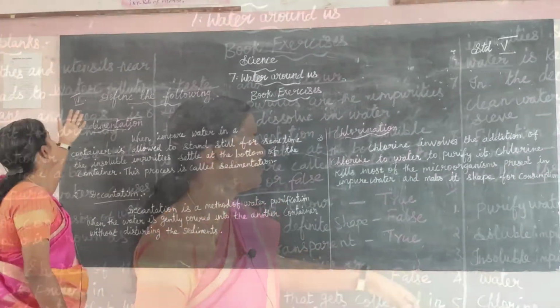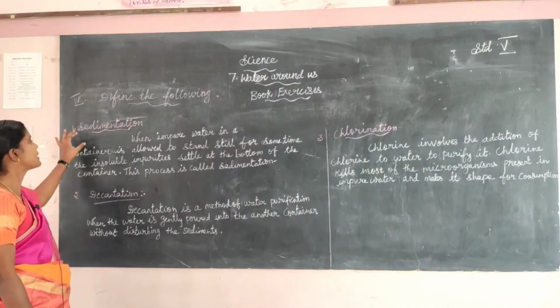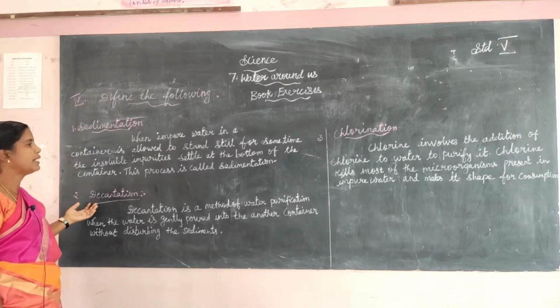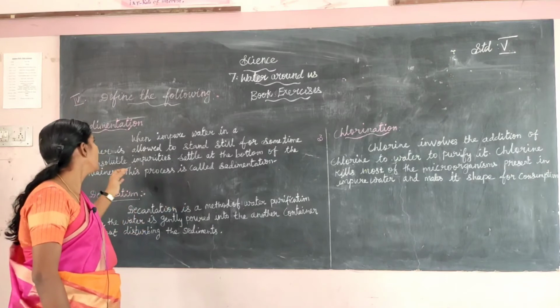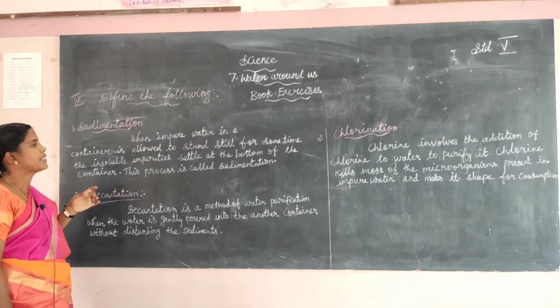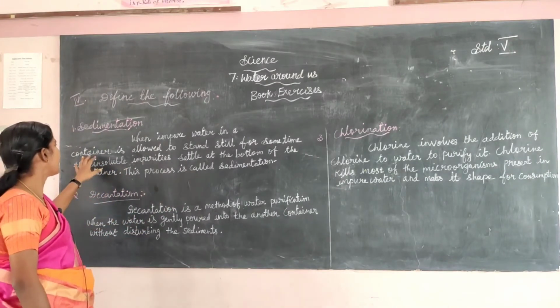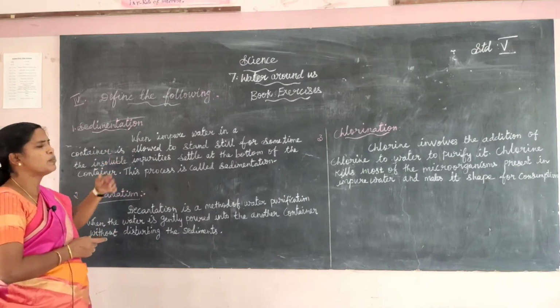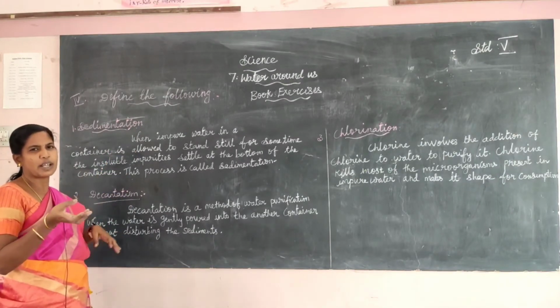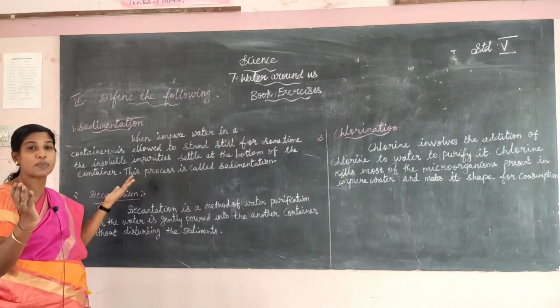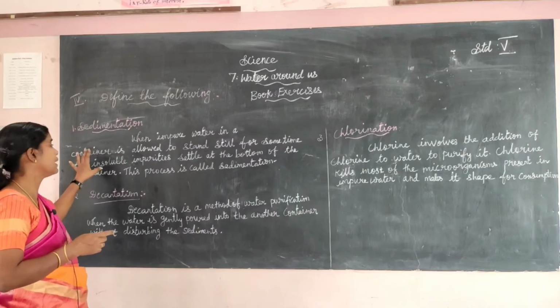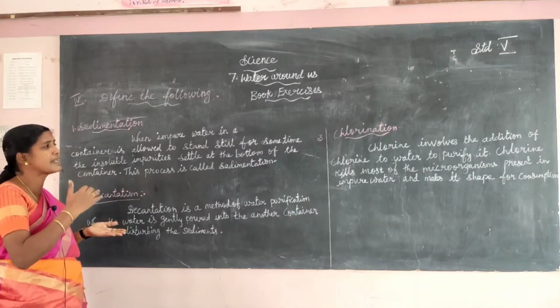Okay, children. Next one, define the following. First one is sedimentation. Second one, decantation and chlorination. First one, sedimentation. When the impure water in the container is allowed to stand still for some time. Impure water means waste water, where all the impurities and particles are mixed in the water.